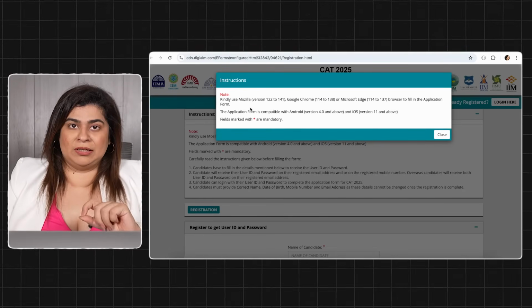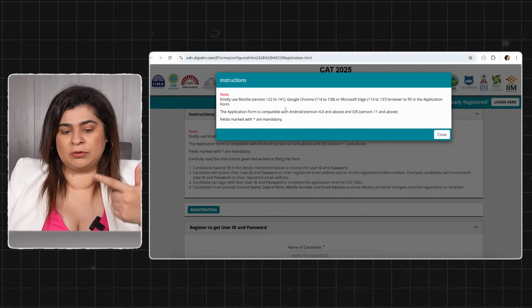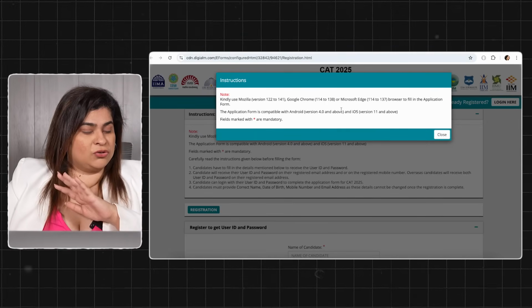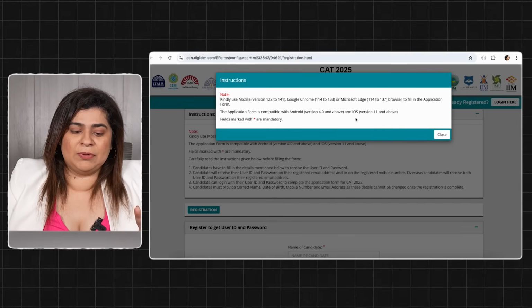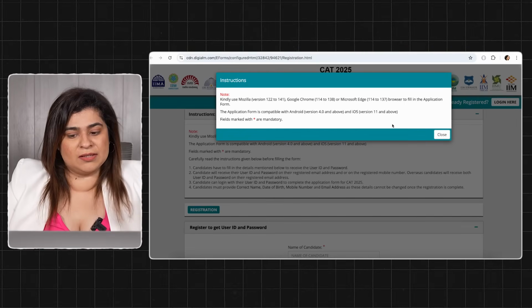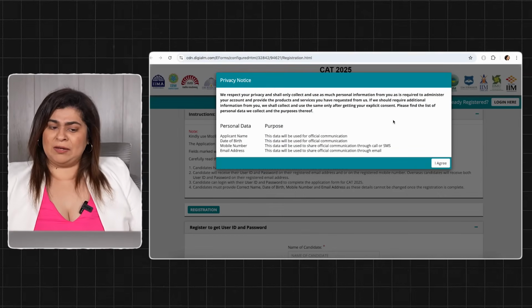Kindly use only Mozilla, Google Chrome, Microsoft Edge. There is no Safari. Okay? Any application field which has a star mark, that is mandatory. This is something which you are very well prepared for.